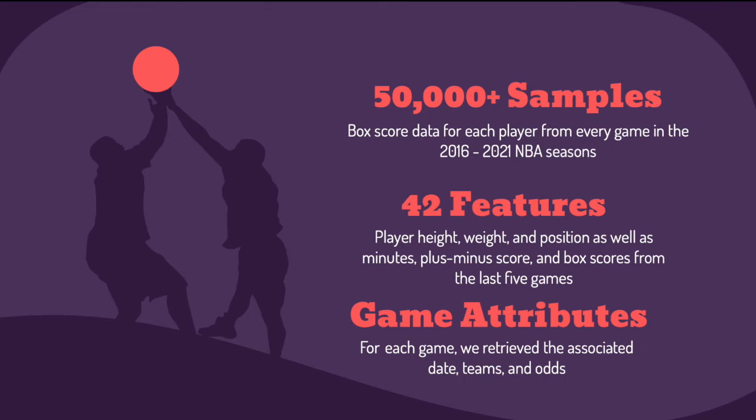After this, we added teams, odds, player weights, player heights, and player positions to the data set in an effort to include more features that we thought would be explanatory of rebounds. This resulted in a data set with over 50,000 samples and 42 features. We used one-hot encoding to convert player positions into binary variables, and we also normalized our numeric features in order to weigh them equally in our model cost functions.